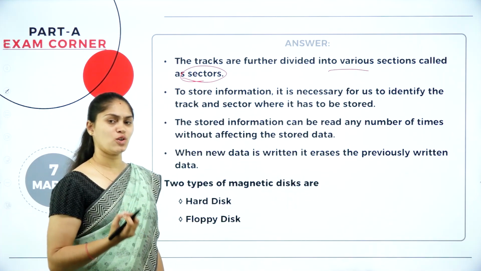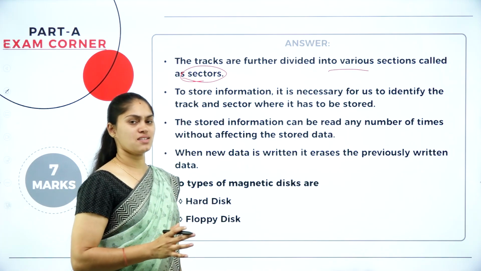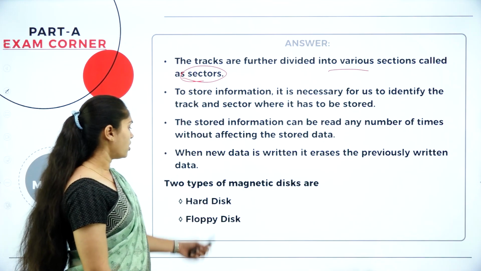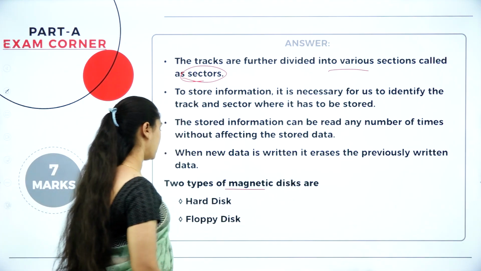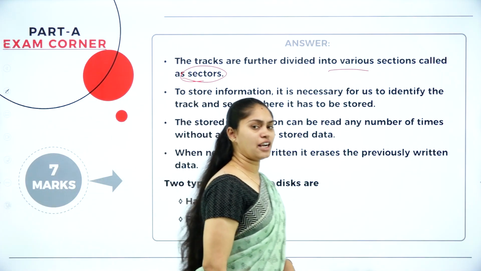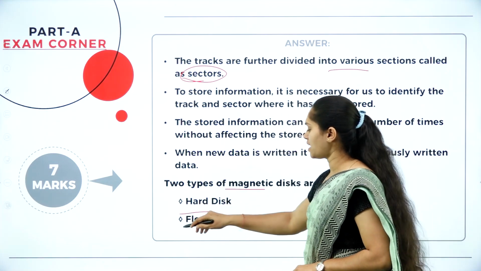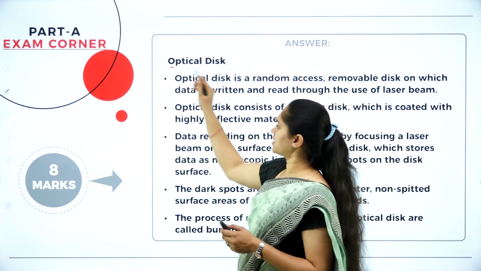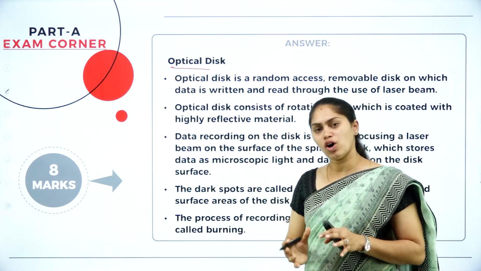Whenever we want to store data and information, it is necessary to understand what tracks and sectors are. Then what are the types that come under this magnetic disk? We have the hard disk and floppy disk. These are examples of the magnetic disk. Next we have the optical disk, after the magnetic disk.